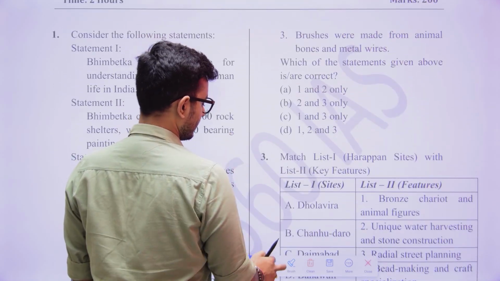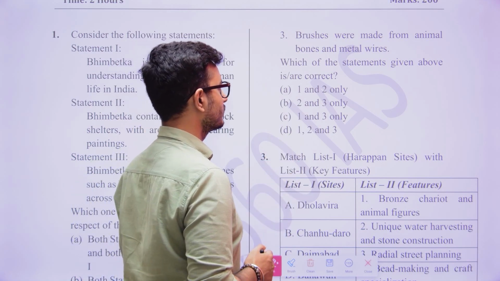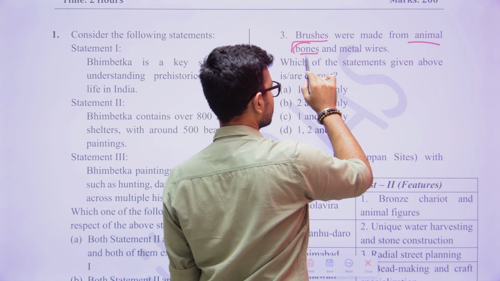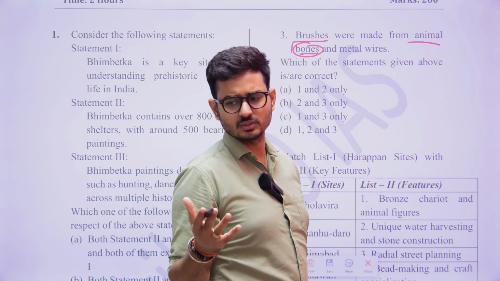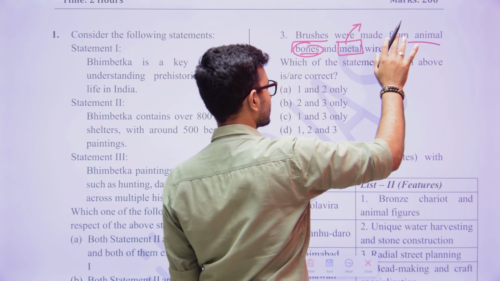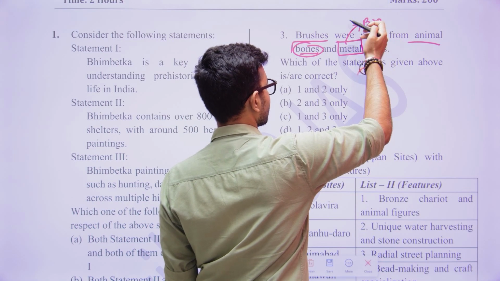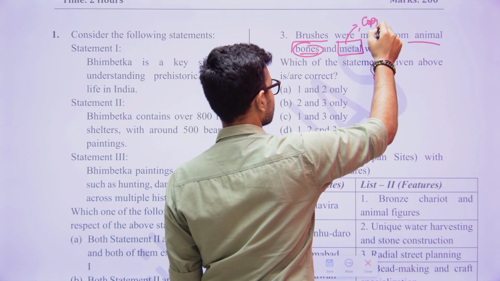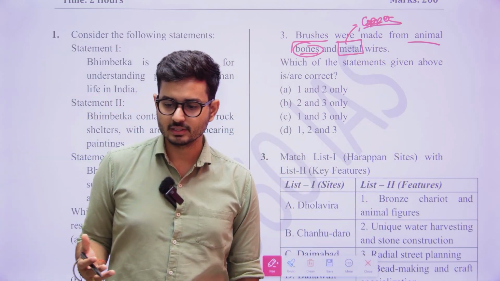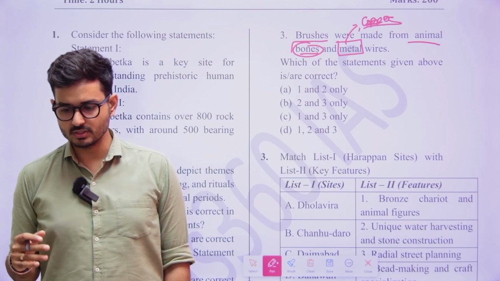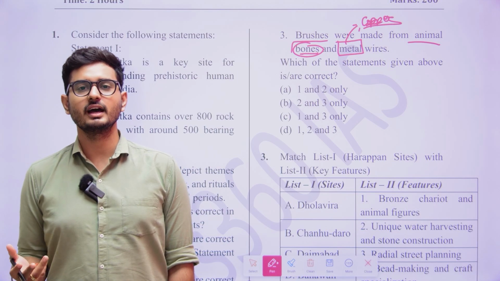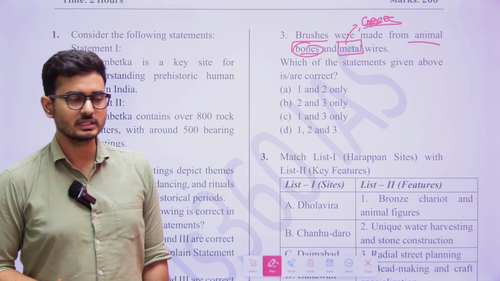Now, the third one is that brushes were made from animal bones and metal wires. Just look at this. Brushes were made from animal bones. This could be possible; we do not know that much, so we could just think, okay, maybe. But here, this metal. The first metal which was discovered was going to be bronze. Sorry, it was copper, and copper was introduced during the Copper Age. At that point of time, the livelihood of man was very much different, and the people resided in the plains. So how would these people have metal wires that they used for painting? Obviously not, they are not going to have that.